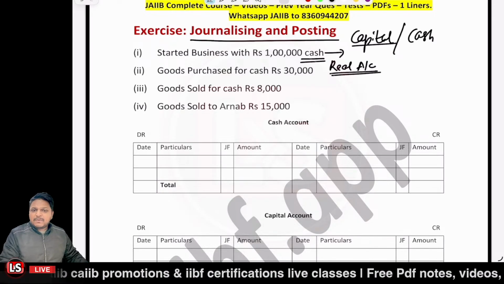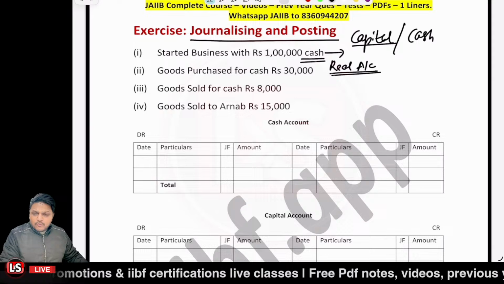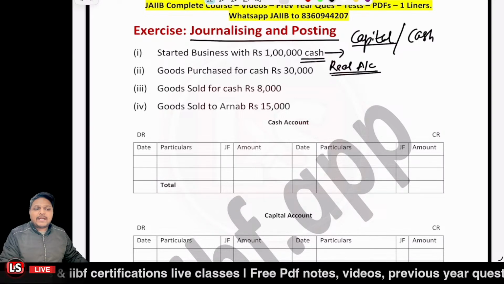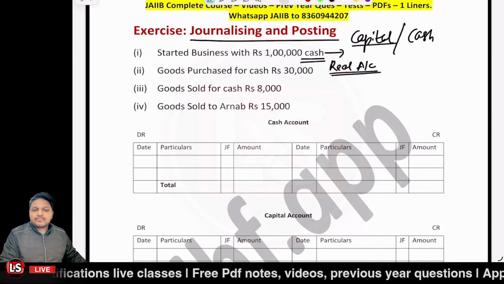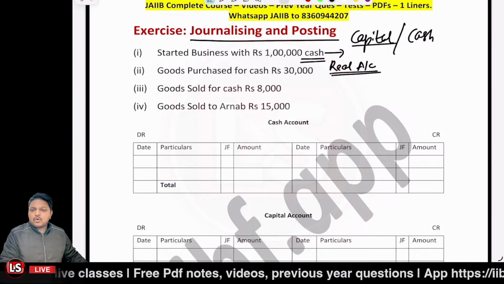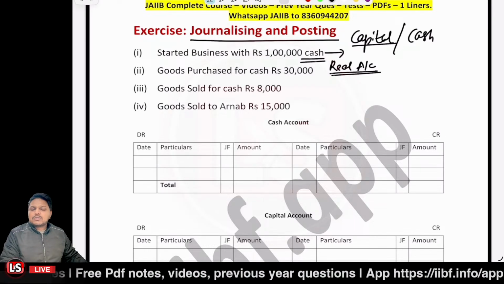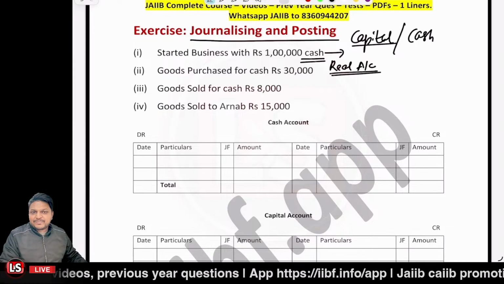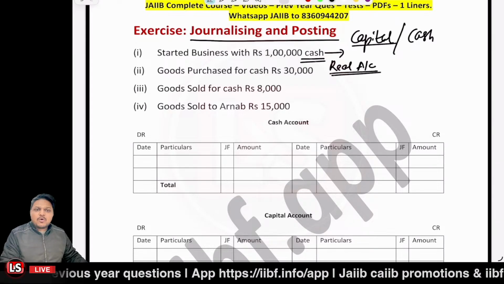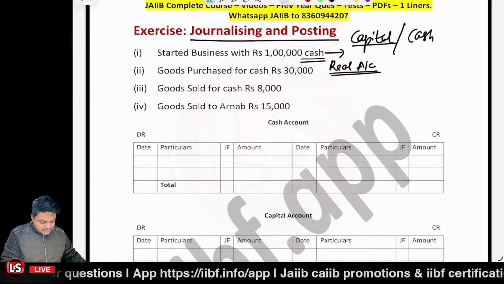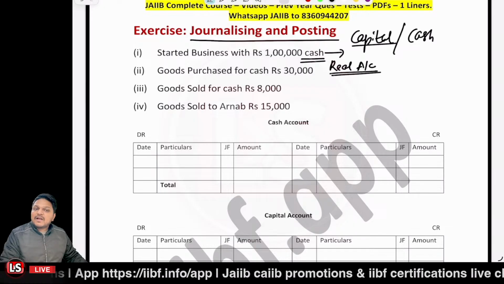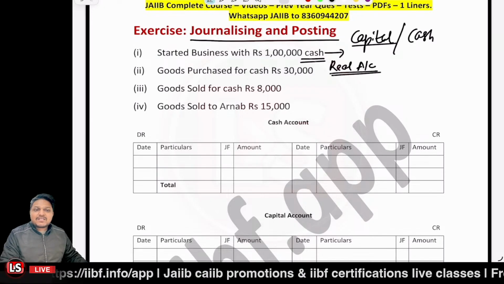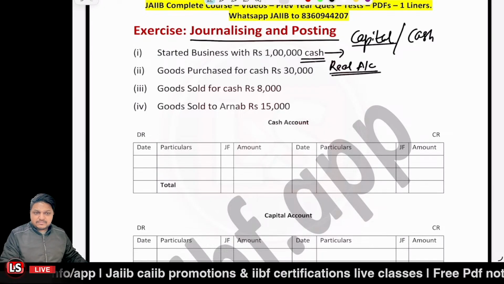Is it clear? Kindly please confirm. First of all, go through the different types of accounts and let me know if you're clear with this point. I've already told you that there are three different types of accounts: personal account, nominal account, and real account. And the cash account is a real account.